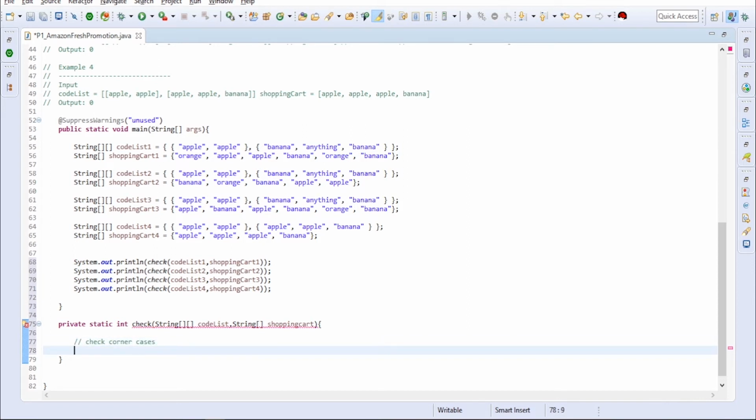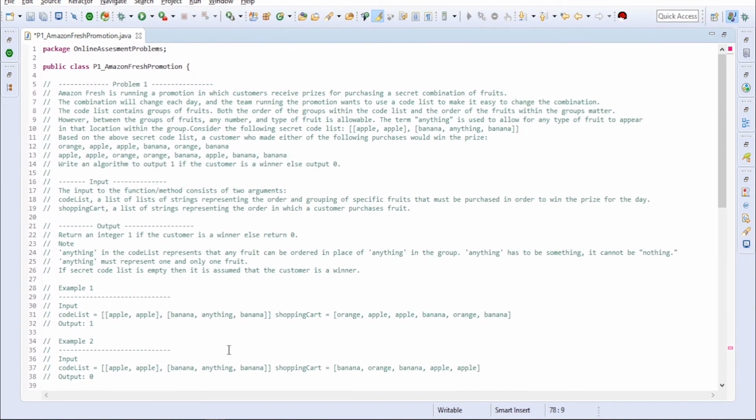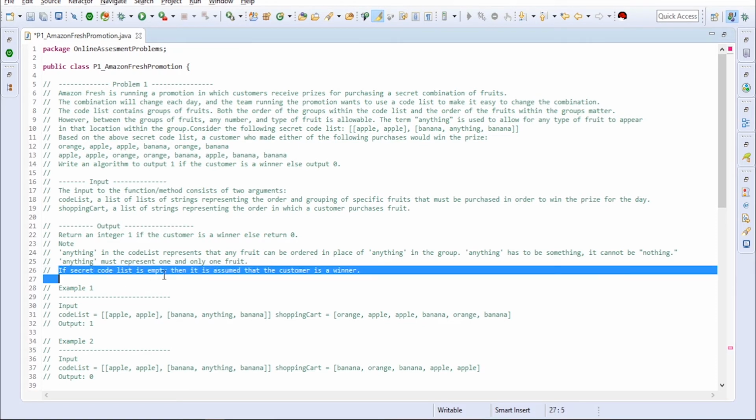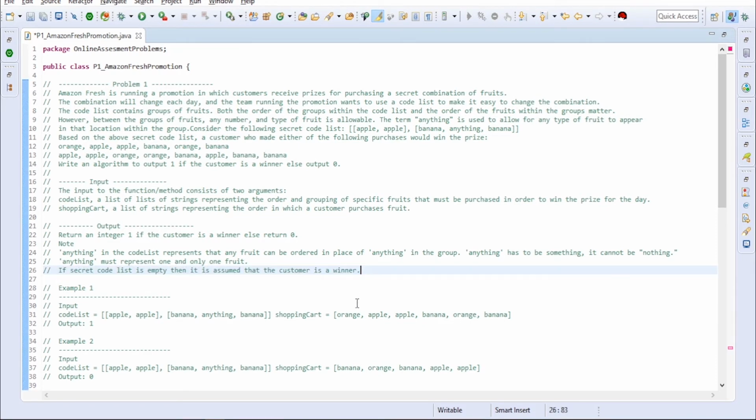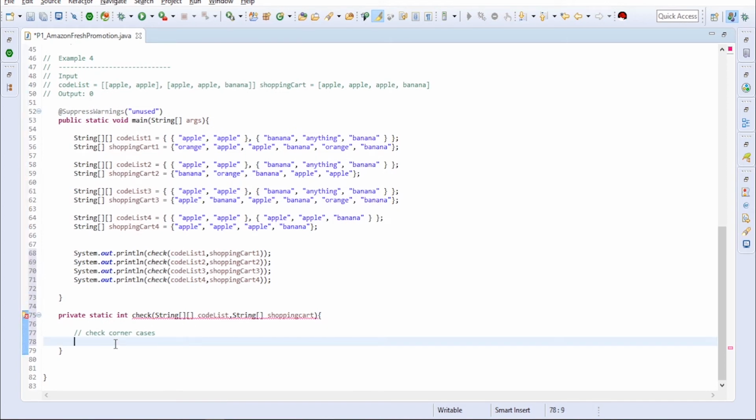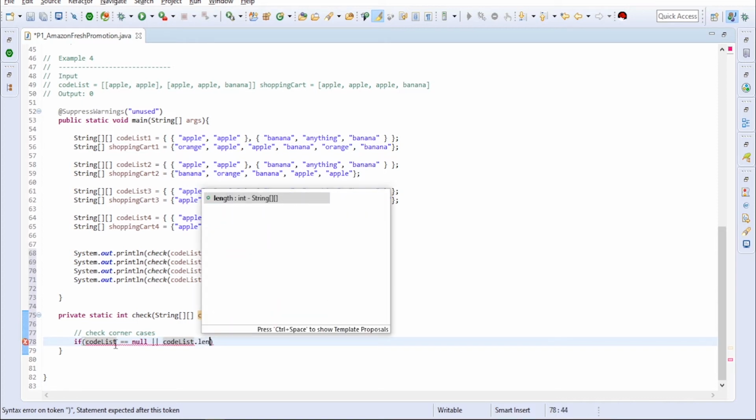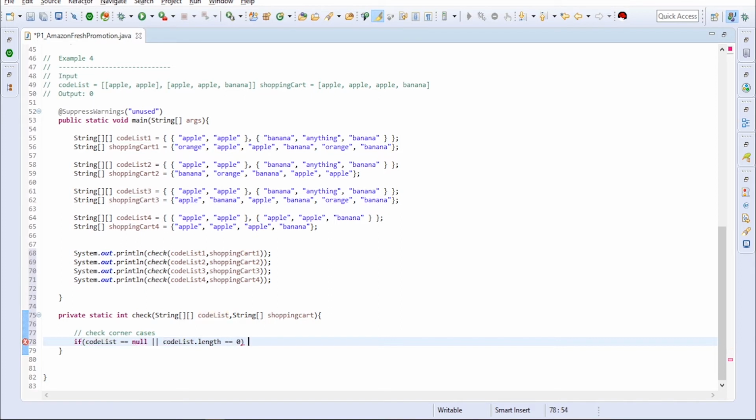Okay, so what are the corner cases? In the question they already mentioned that if the secret code list is empty, then you assume the customer is a winner. So that is one of our corner cases. So if code list equals null, or code list dot length equals zero, you have to return 1.